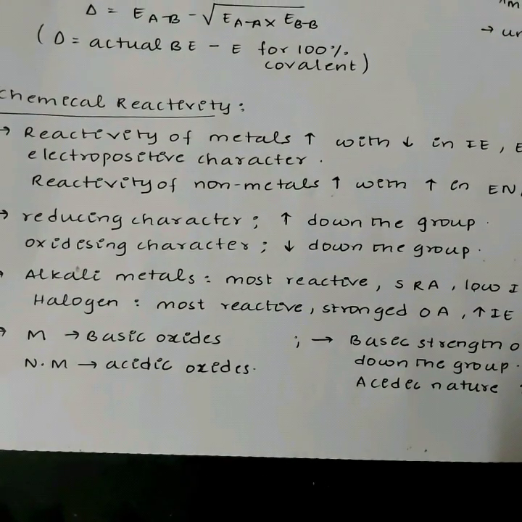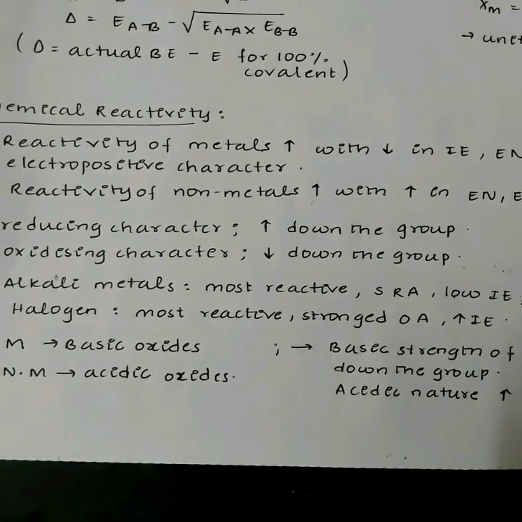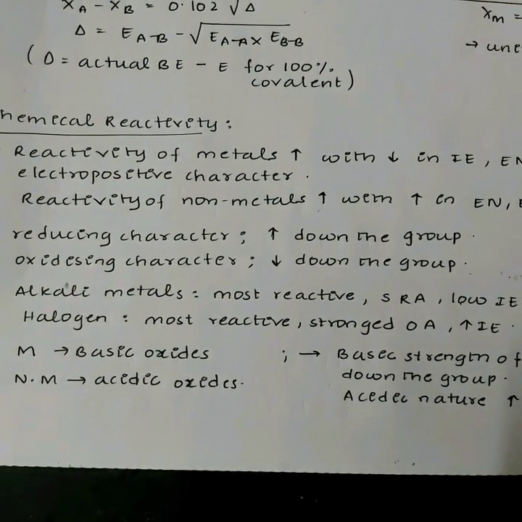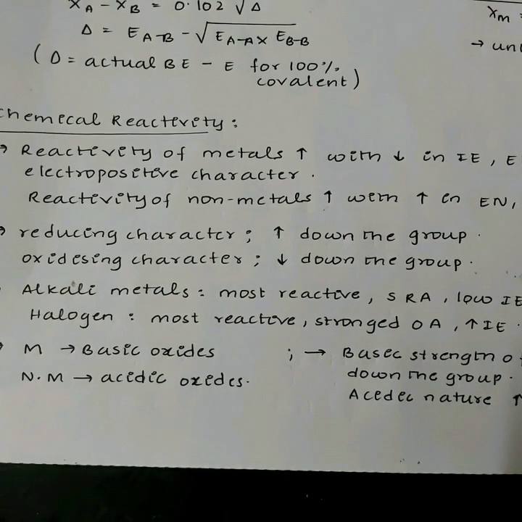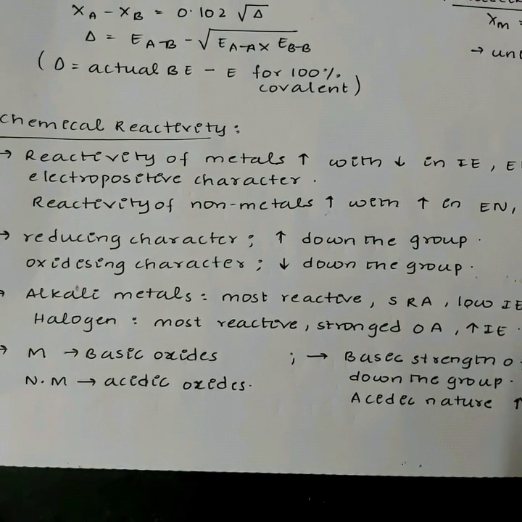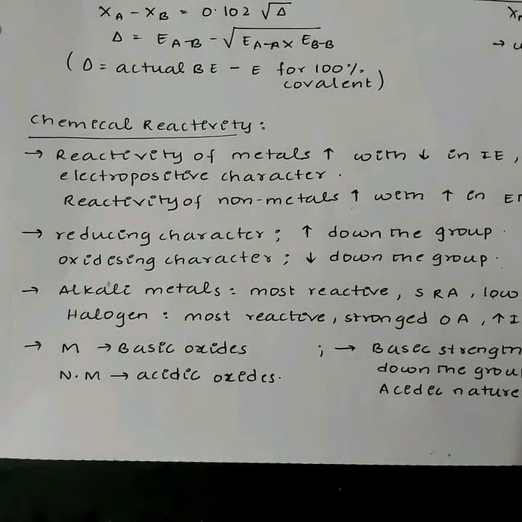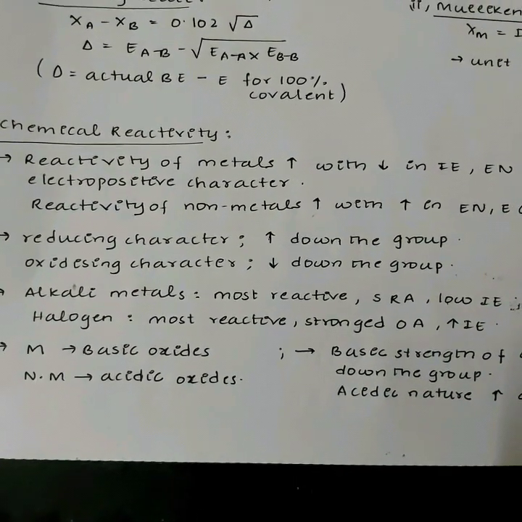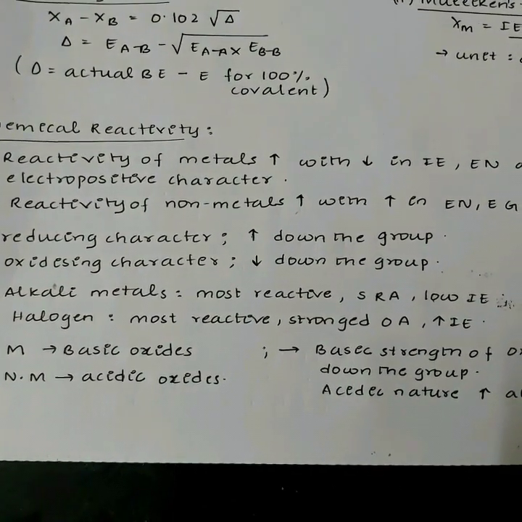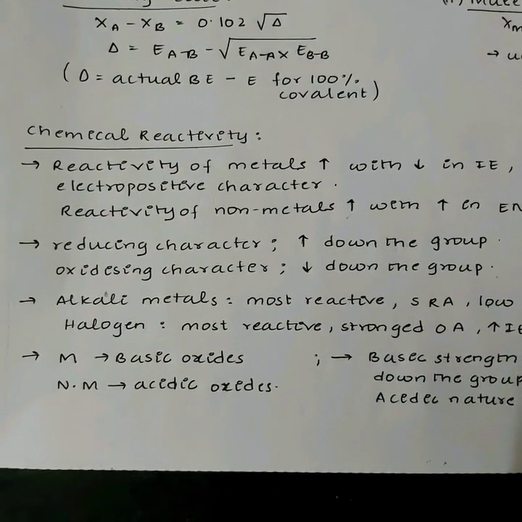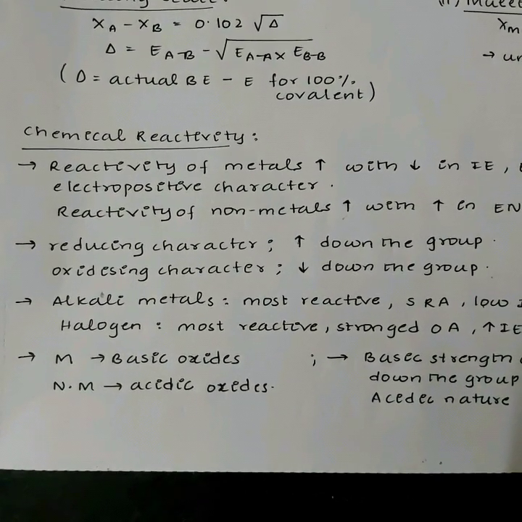The reducing character of the elements increases down the group. The oxidizing character of the elements decreases down the group. The alkali metals are most reactive, strongest reducing agents and have a low ionization enthalpy. Whereas the halogens are most reactive, strongest oxidizing agents and have a higher ionization enthalpy. The metals form basic oxides while the nonmetals form acidic oxides.